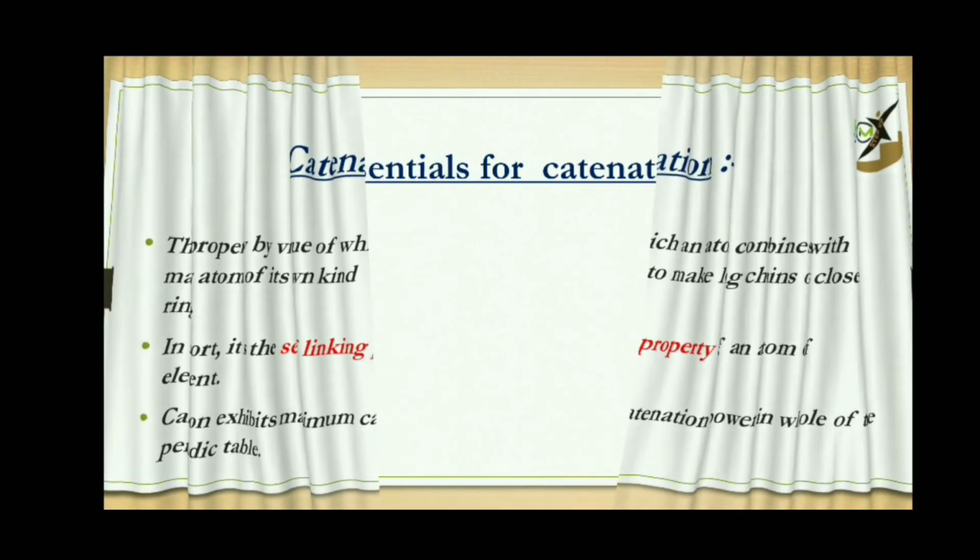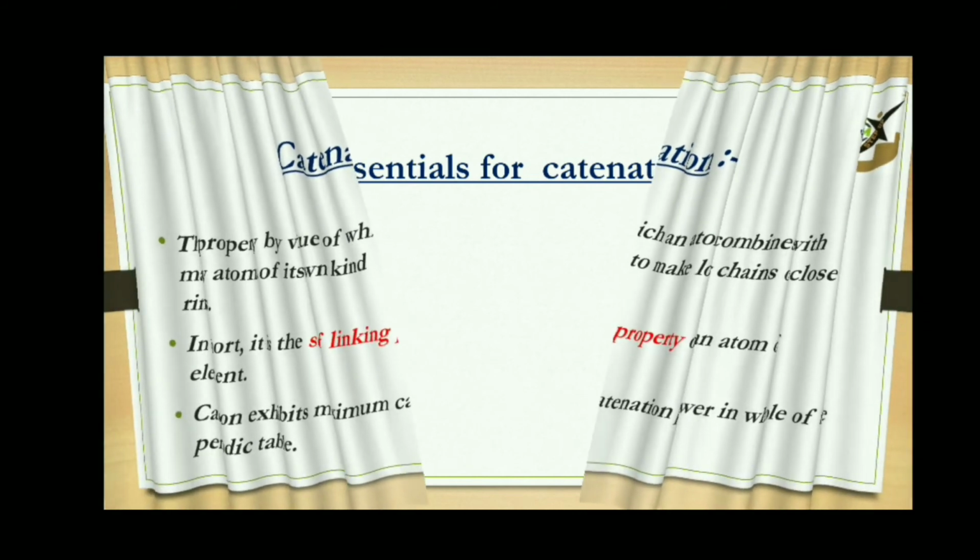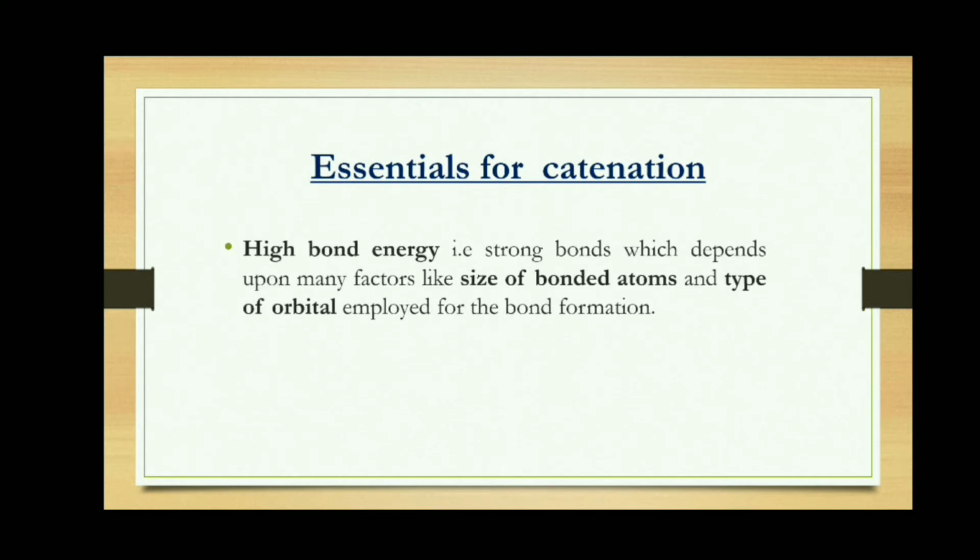Now let's discuss those factors which facilitate an atom to catenate. The first factor that facilitates catenation is high bond energy. High bond energy simply means stronger bond, which depends upon many factors like the size of the bonded atoms and the type of orbital used to form the bond. Small sized atoms form stronger bonds as compared to larger sized atoms.